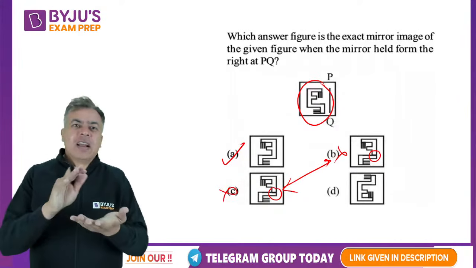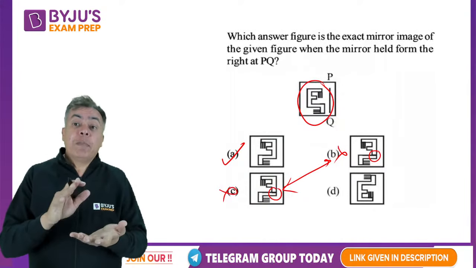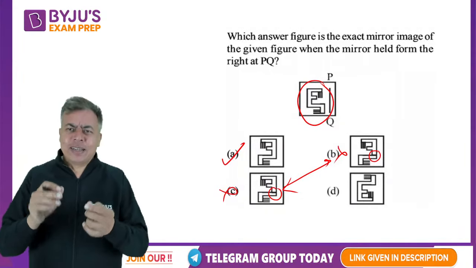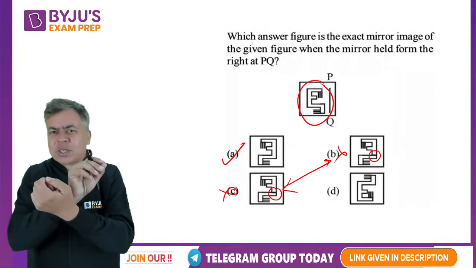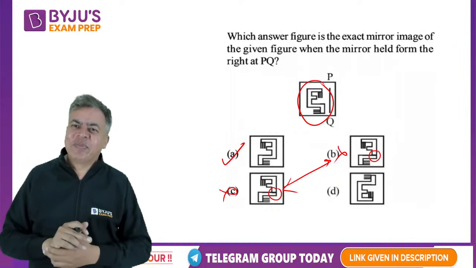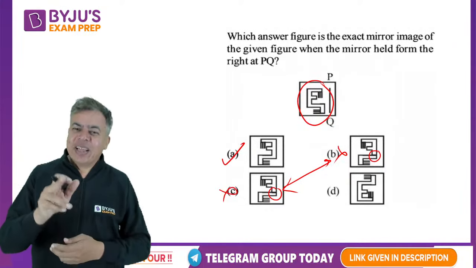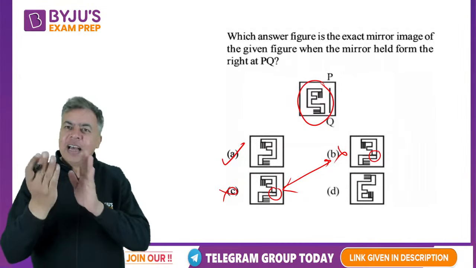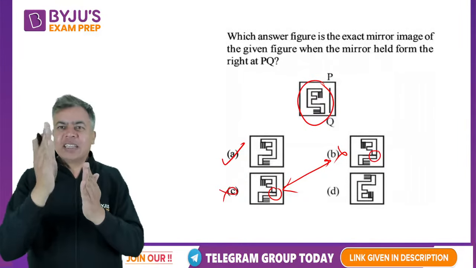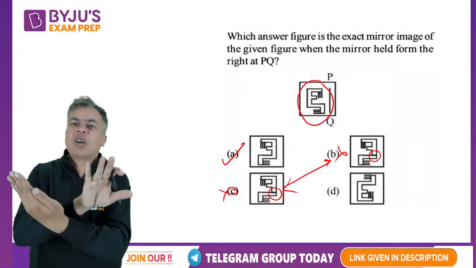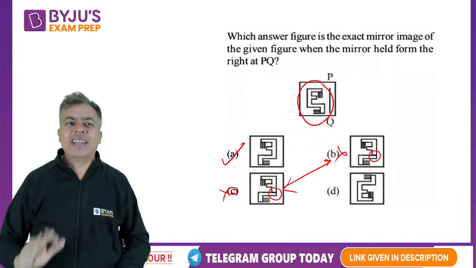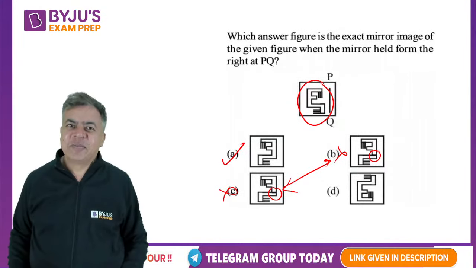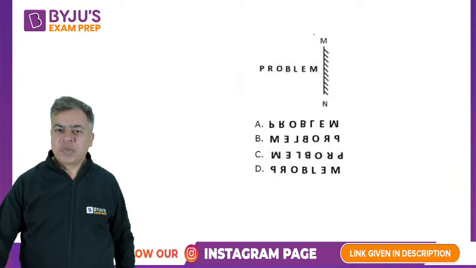Earlier it used to be a paper based test. In the paper based test it was so easy: just look at the paper from its back side and you get the answer. Or otherwise you can draw the exact figure and rotate it along the mirror. See it from the back side, you will get the answer. I will show you.